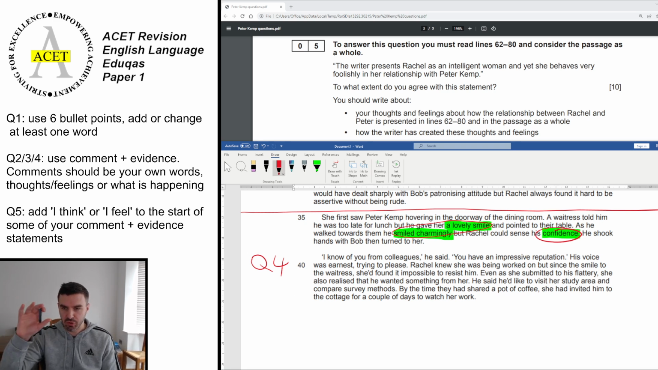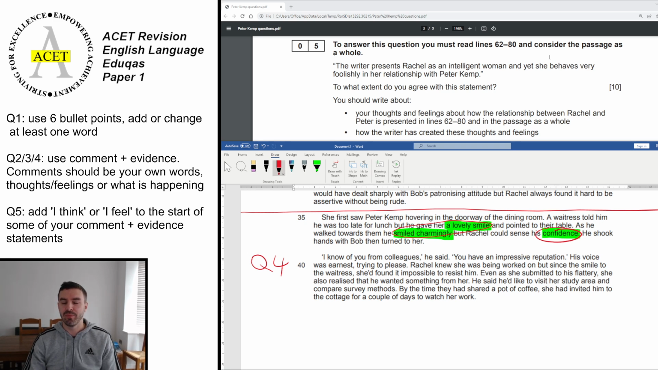So, do a small number there, like 3, 4, something like that, because it's only a small part of the text, and then you're looking for the rest of them from the whole text. And the statement that you have to judge, and you're expected to mostly agree, remember that: the writer presents Rachel as an intelligent woman, and yet she behaves very foolishly in her relationship with Peter Kemp. So your 2 most important words there you would circle are intelligent and foolishly.